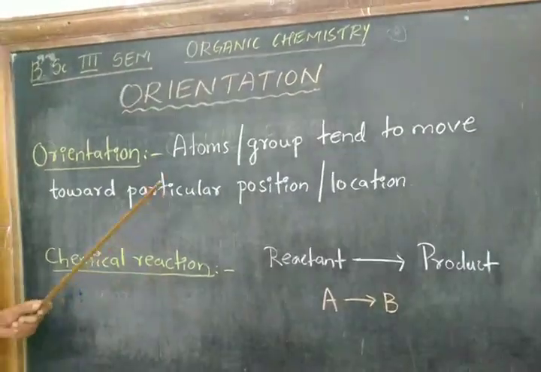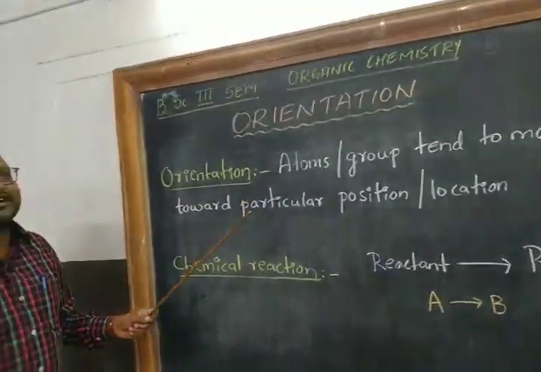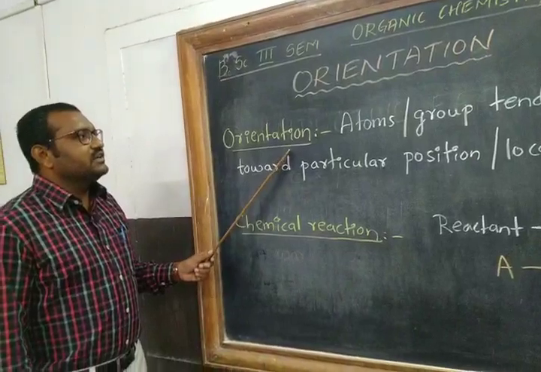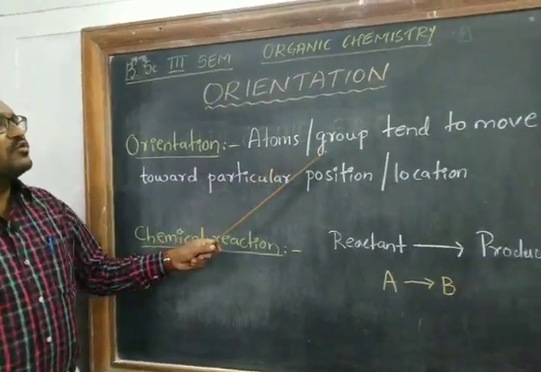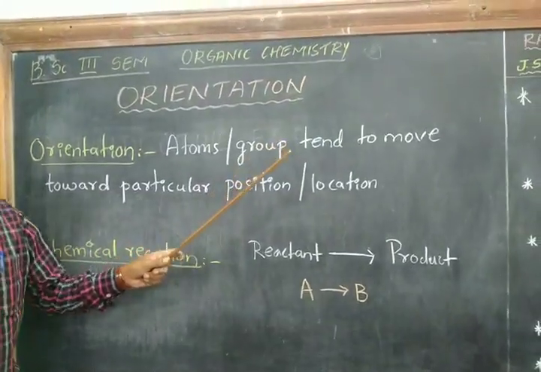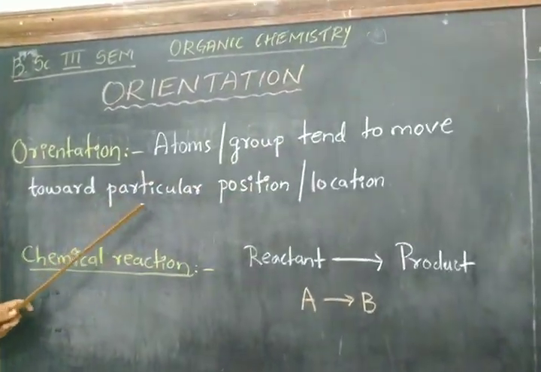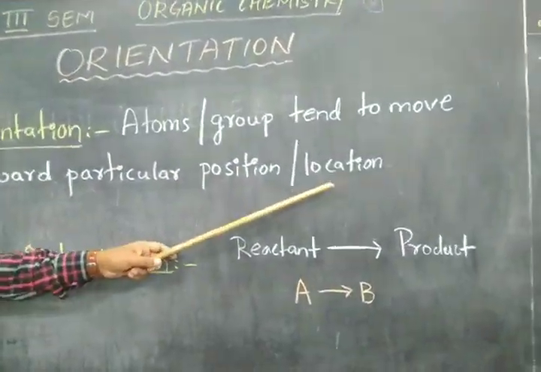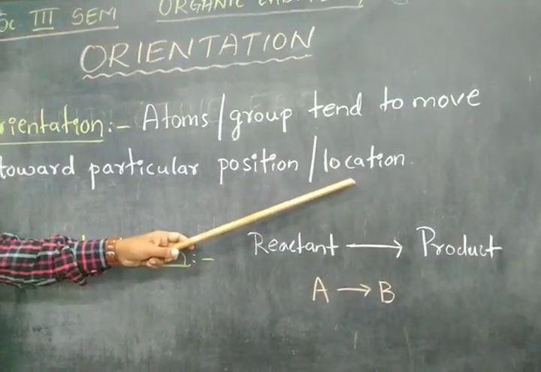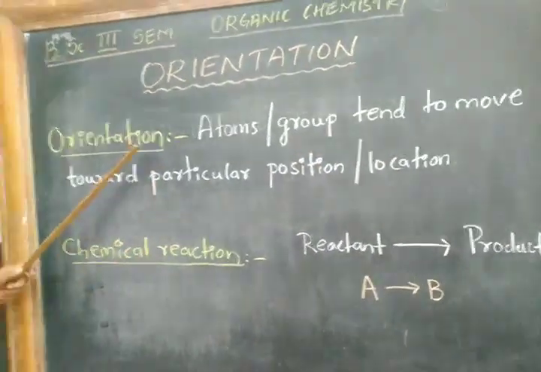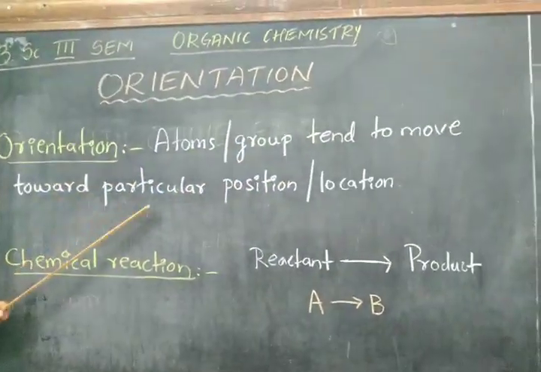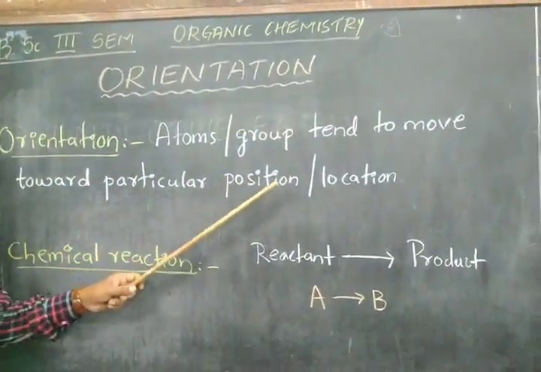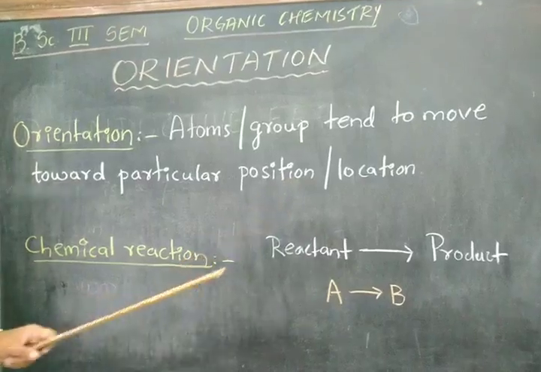Likewise, in chemistry also we use the term orientation, which refers to the atoms or groups which move toward a particular position or location in a certain chemical reaction. So orientation means atoms or groups tend to move toward a particular position in certain organic reactions.